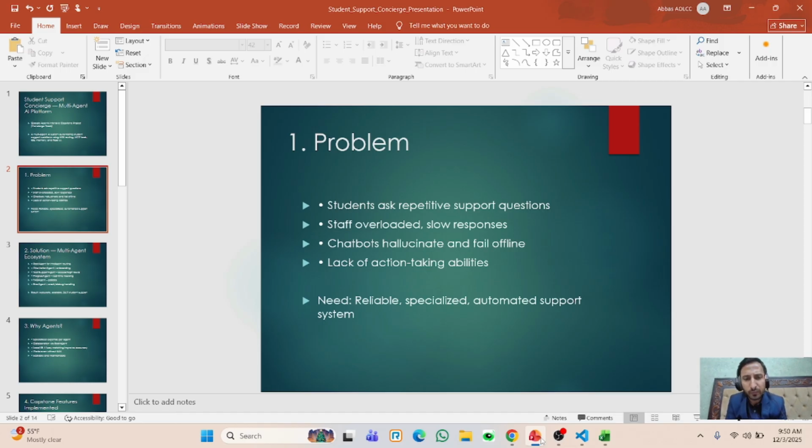And normally if we are using chatbots, they sometimes hallucinate because a student asks random questions. They don't ask for the access code, they ask for the exam code, things like this. Due to this, traditional chatbots do not cover all of the cases. So basically we need a reliable and specialized automated support system. For that, we now have a solution.